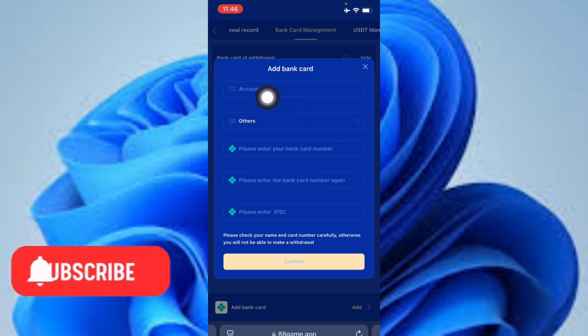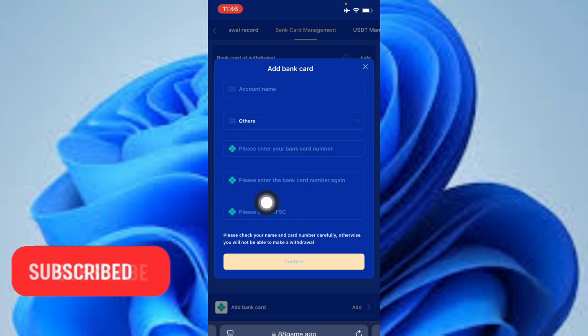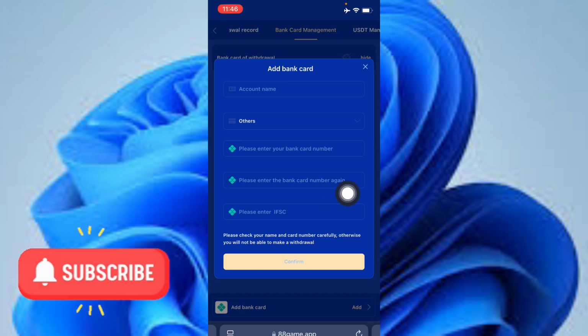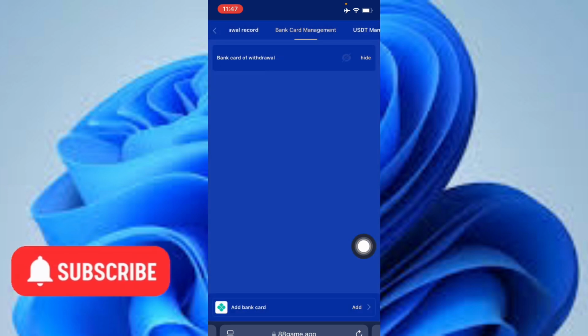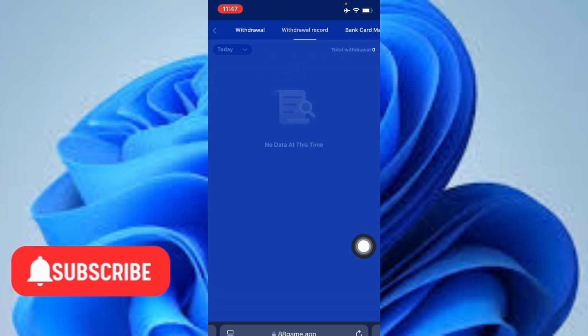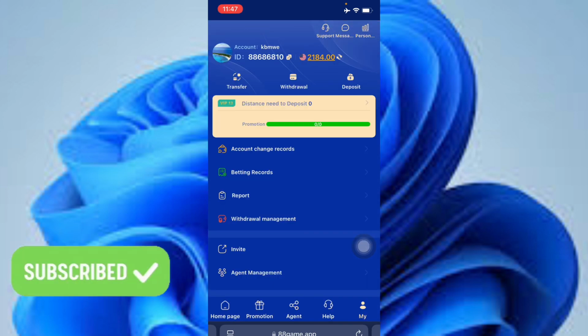Input the necessary details of your bank. So input your account name. So select any method, maybe TRC, either BNB, just select it and enter your bank card number. So put in the bank card number again and enter your IFSC, and click on confirm. So your bank is going to bind successfully to the platform. So once you request for any withdrawal, it's going to be withdrawn from this particular account into your wallet or your bank account. So this is how it is done.